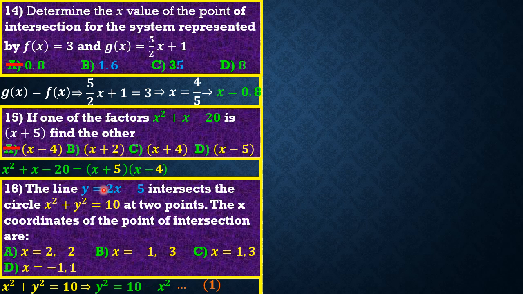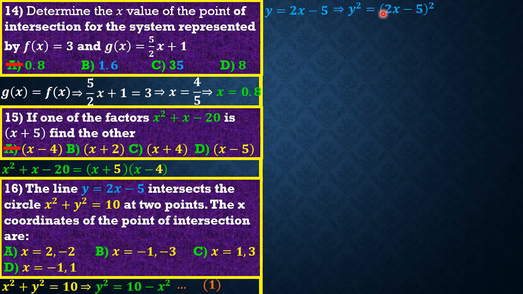Now for our other equation, we have y equal to 2x minus 5. If we square both sides, we're going to have y squared equal to 2x minus 5 all squared. Our reason is that we want to have another y squared, just as we have y squared in equation 1, so that these two terms can be equal to each other.